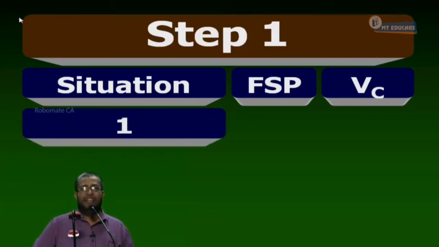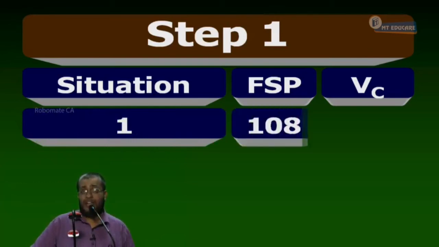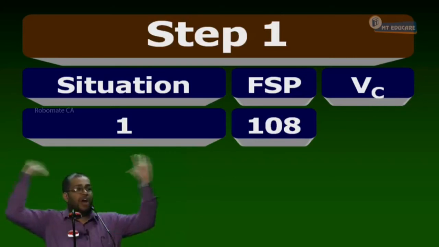Situation 1. FSP can be how much rupees? 108. Upper first. FSP is equal to 108. Now, stop writing.